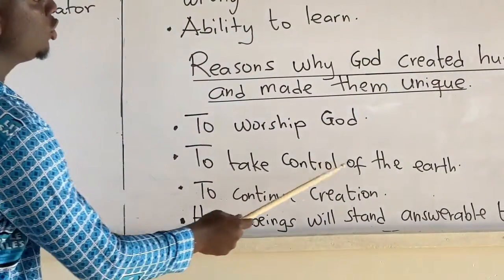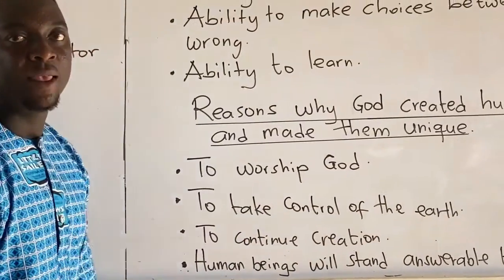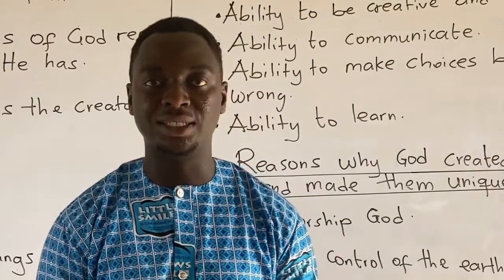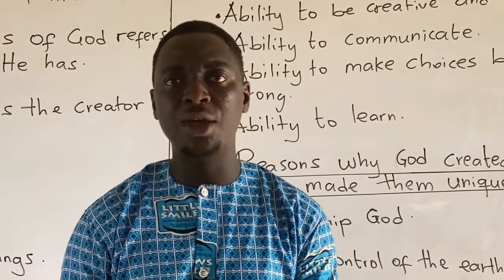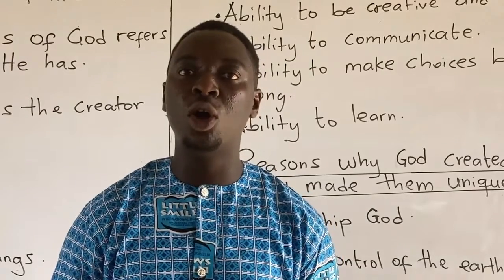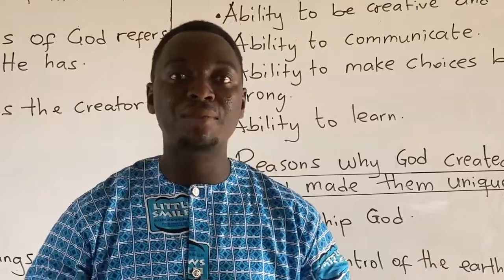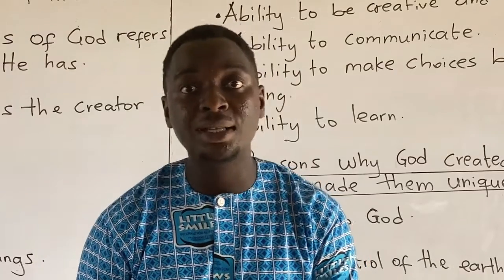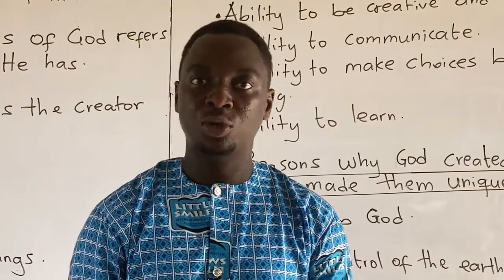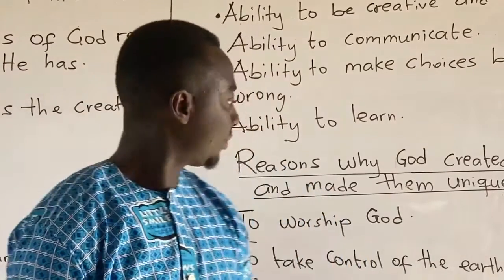Two, to take control of the earth. If you look at the universe, God created a lot of things, but human beings are unique. We are able to control other creatures, like animals, even wild beasts like the lion. Humans are able to capture them and put them in the zoo. So humans take control of the universe.